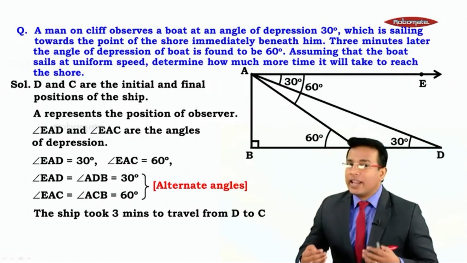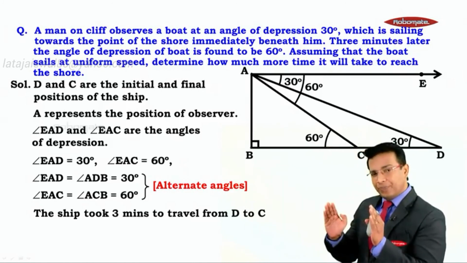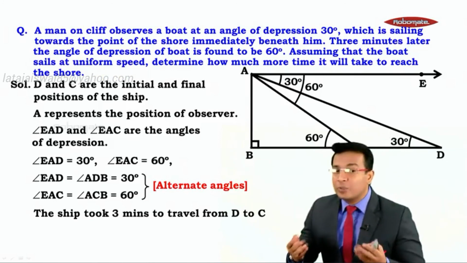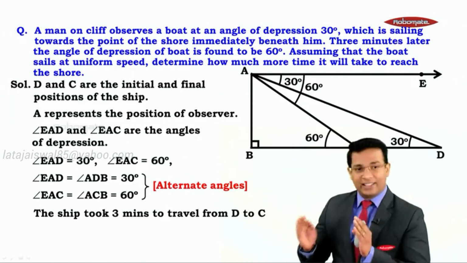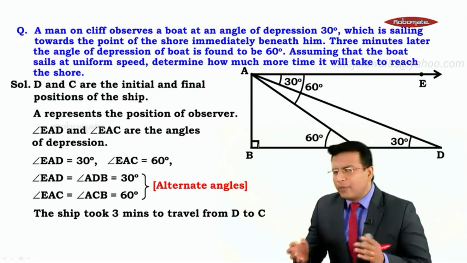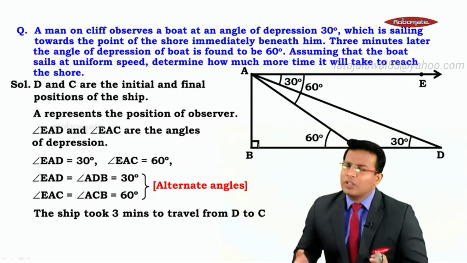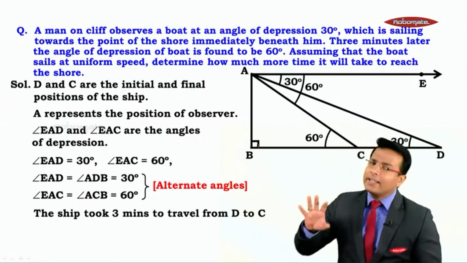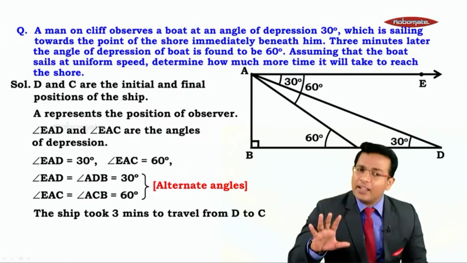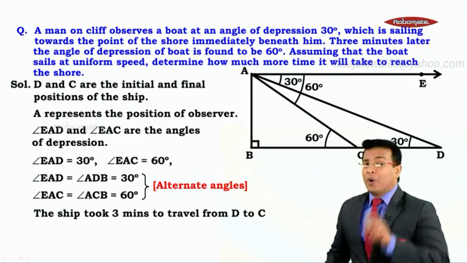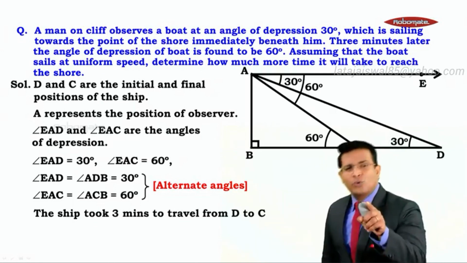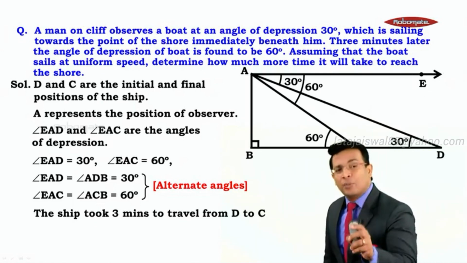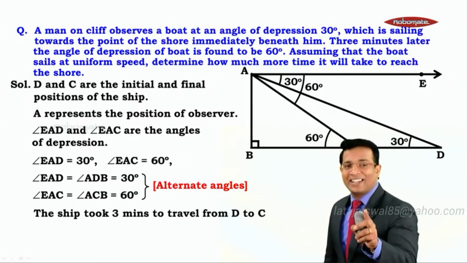Now how to take it ahead? We need to find the length of BC, right? And we need to know the speed, length of BC, that is a distance, and we need to know the speed. We don't know the speed. We are going to assume the speed as x because it's going to be an uniform speed. So only thing is somehow if we get the length of BC, we can get the sum. I'm going to leave you here. I want you to see how can you find the length of BC. I know you can get it. I'll be back.